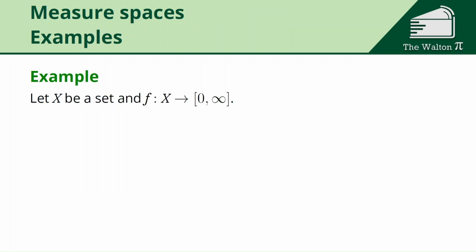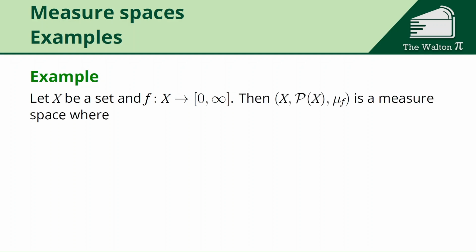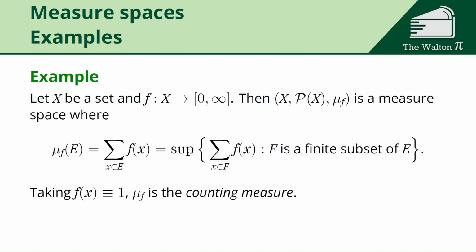Let's go over just a couple examples. If X is a set and f is a function from X to 0 to infinity, then what we can do is say that the triple X, with the sigma algebra of the power set of X, and then mu_f, which I'm going to define in a second, is a measure space, where mu_f of some set E is equal to the supremum over all finite subsets of E of the sums of the f of x's, where x comes from that set.